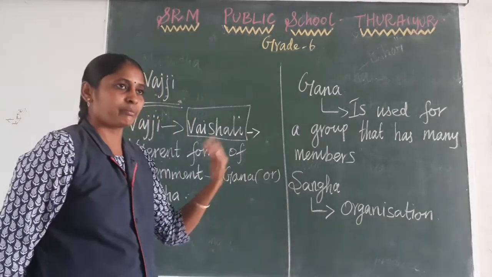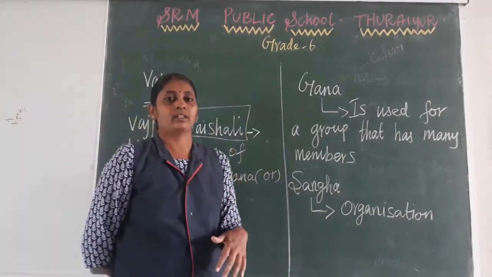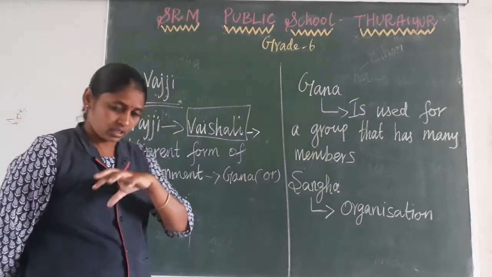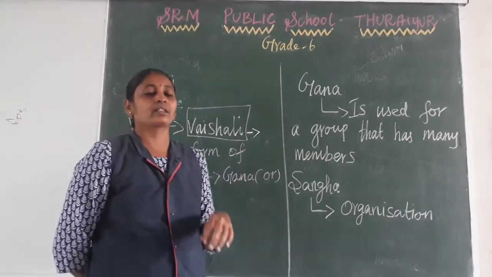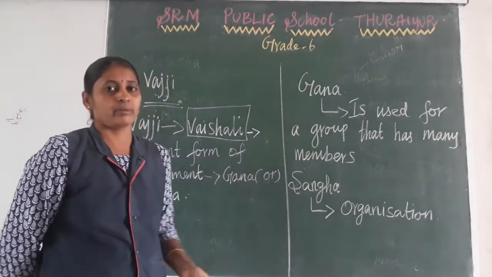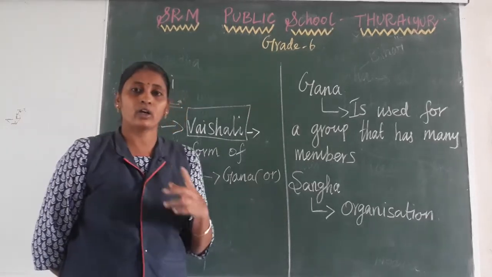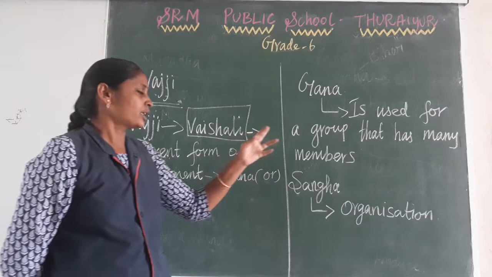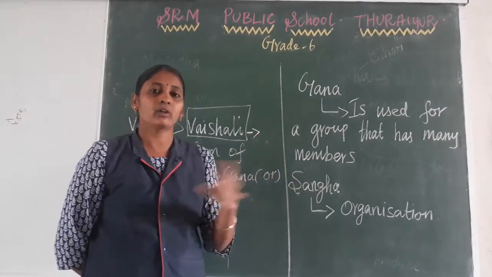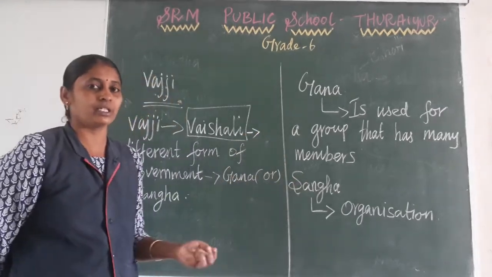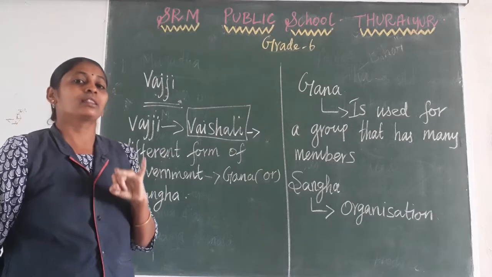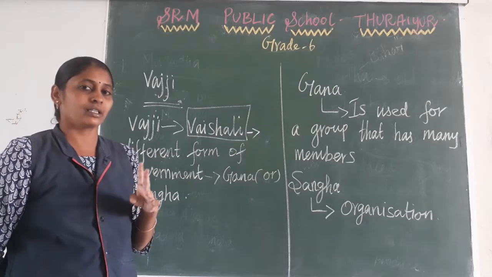Suppose some king tried to attack their area; they all discussed together and fought against that particular king. In that Sangha, those not allowed to attend the meeting were women, Dasa, Dasi and Karmakara, that means slaves.